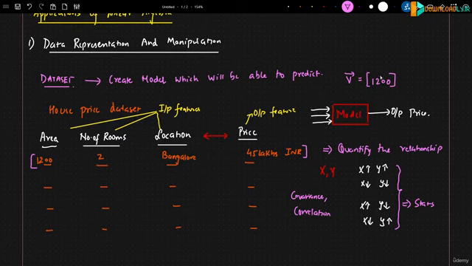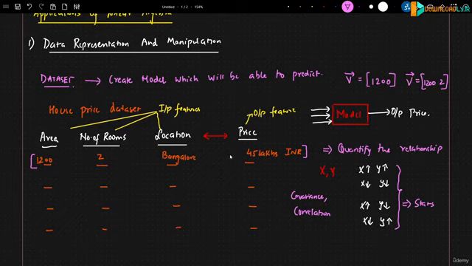Similarly, if I represent another vector where I take just two features, let's say I take 1200 and 2, here I have two dimensions, right? Similarly, if I take location, it will become 3 dimensions. If I take price, it becomes 4 dimensions, right? So vectors can also be represented in the form of dimensions. Even in deep learning techniques, like image processing, we'll be seeing whether we'll be working in 1 dimension, 2 dimension, or 3 dimension.